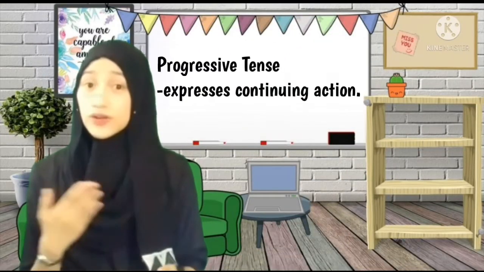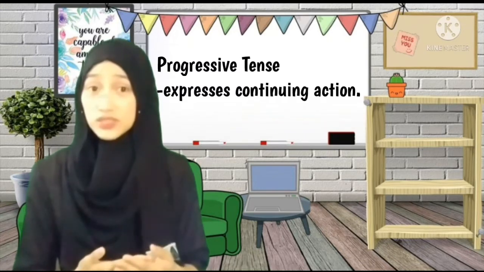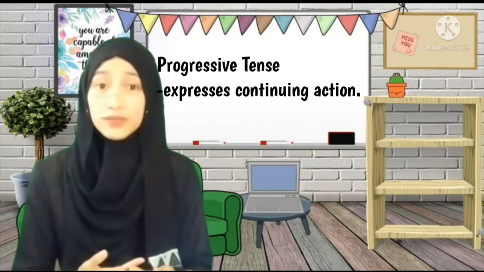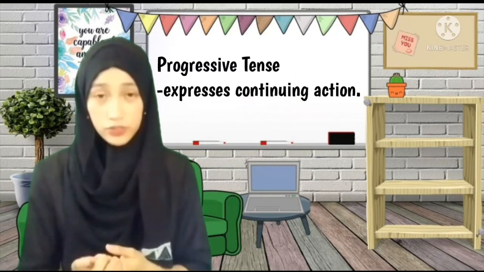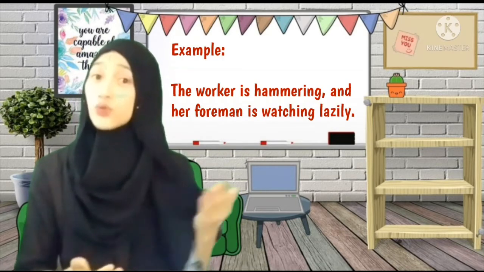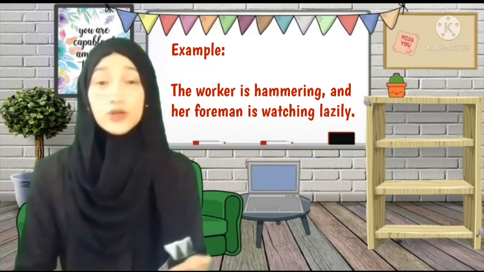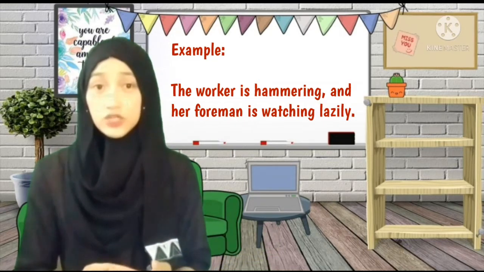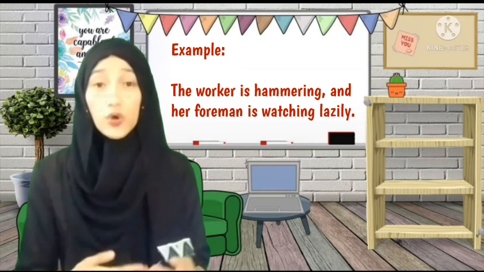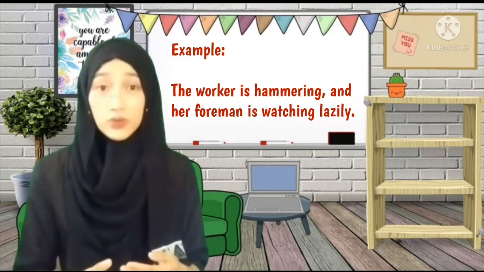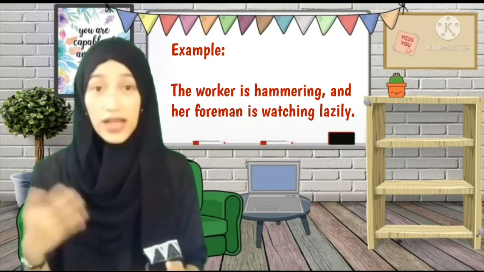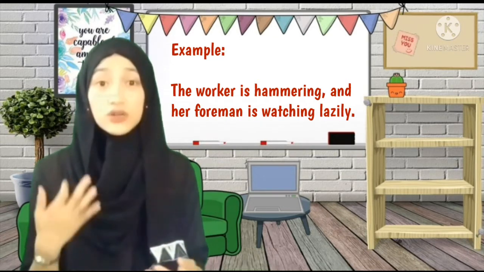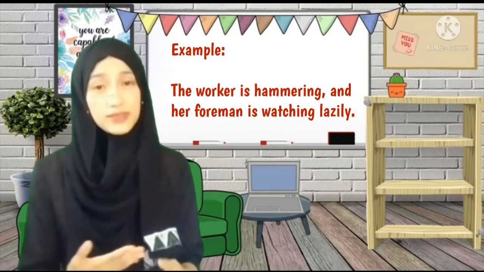So let's proceed to the progressive tense. So progressive tense, it expresses continuous action. You can form them with the appropriate tense of the verb be plus the present participle. So, here's the example. The worker is hammering and her foreman is watching lazily. So, it conveys a sense of ongoing action at the present time. It is used to describe a series of actions, like from the example, hammering and watching, which are all occurring within the same present moment.